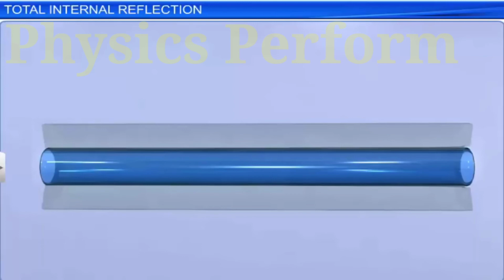When light is allowed to enter the core in such a way that the angle of incidence at the core cladding interface is greater than the critical angle, it will undergo successive total internal reflections all along its path in the core. Since the loss of energy is quite small in case of total internal reflection, light can be transmitted over longer distances through optical fiber with least loss of energy.